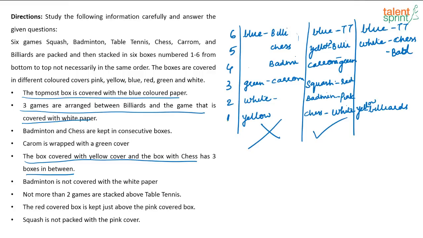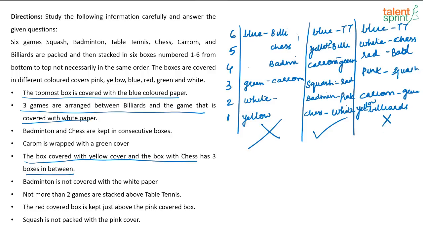The red colored box is kept, badminton and chess are kept in consecutive boxes. Carom is wrapped in green color. So this has to be carom and green, right? So this has to be red and pink will be here. Now in this case, this will become what? This will become squash, which is not possible.